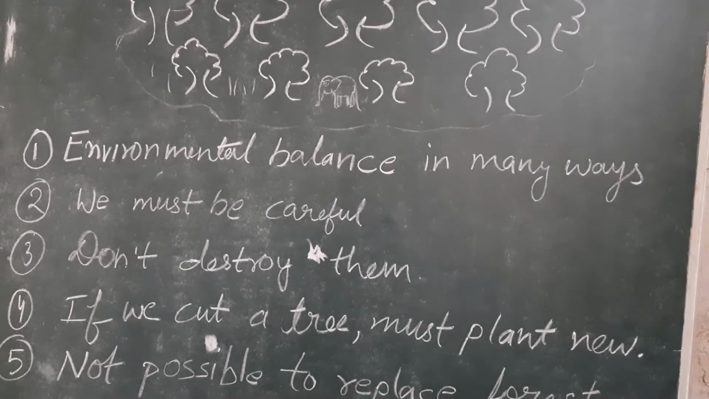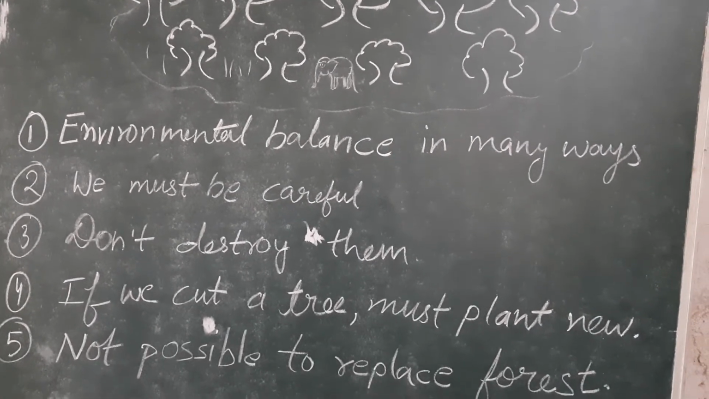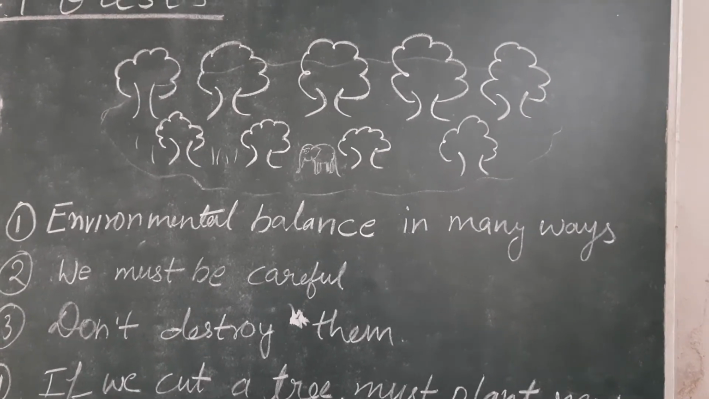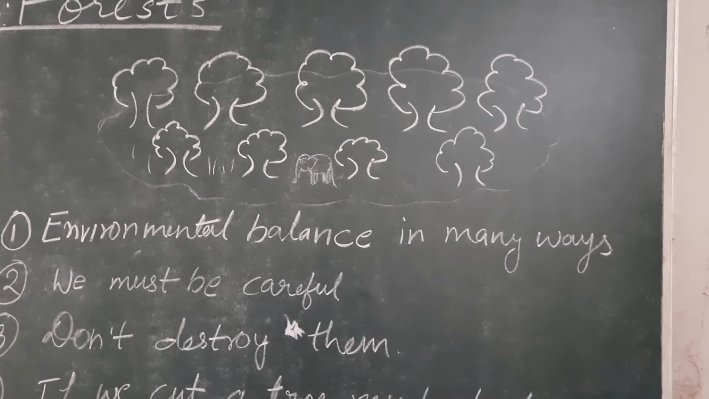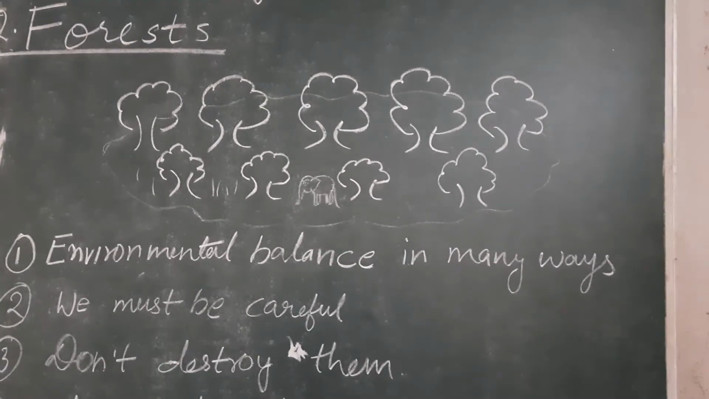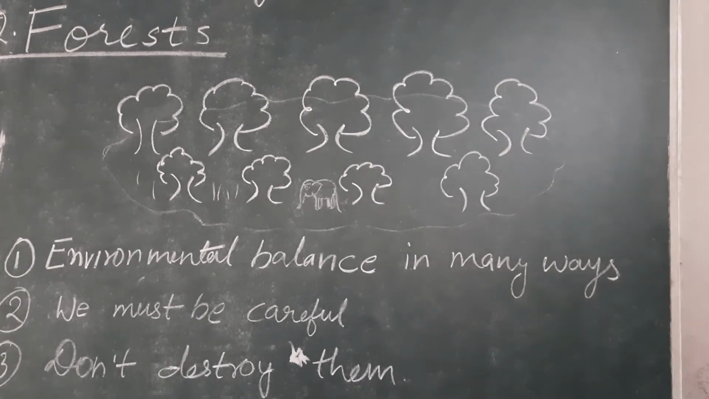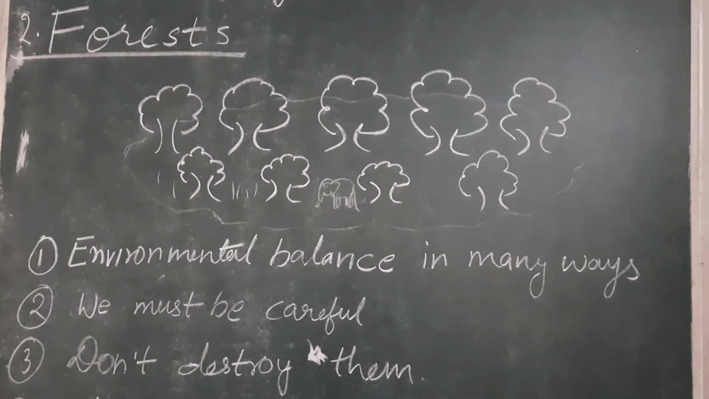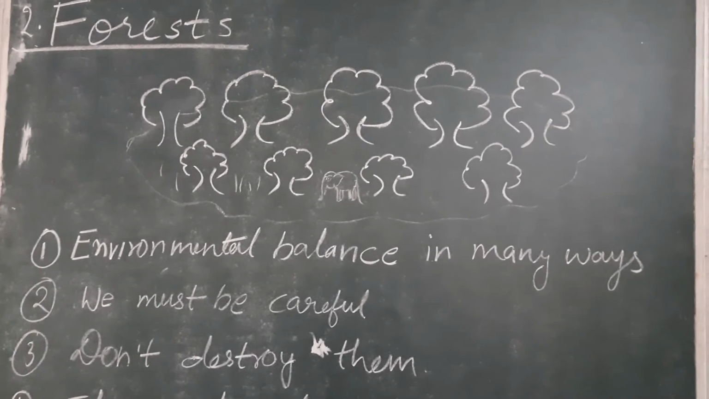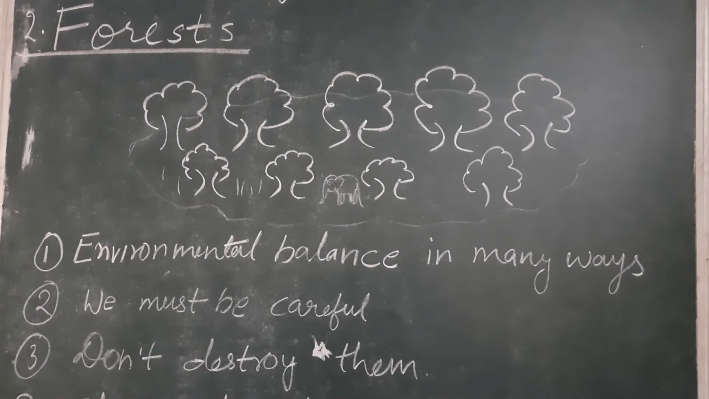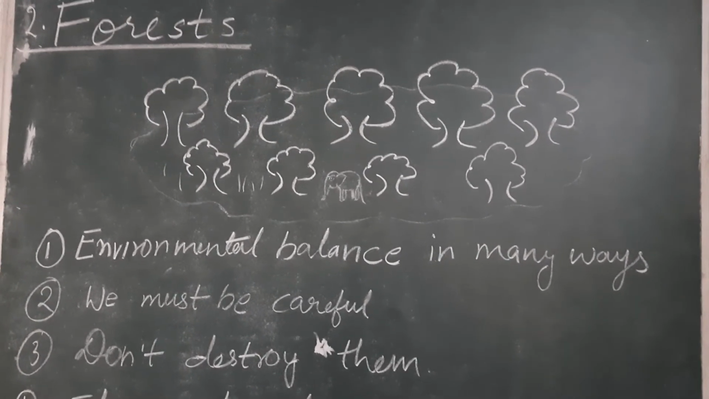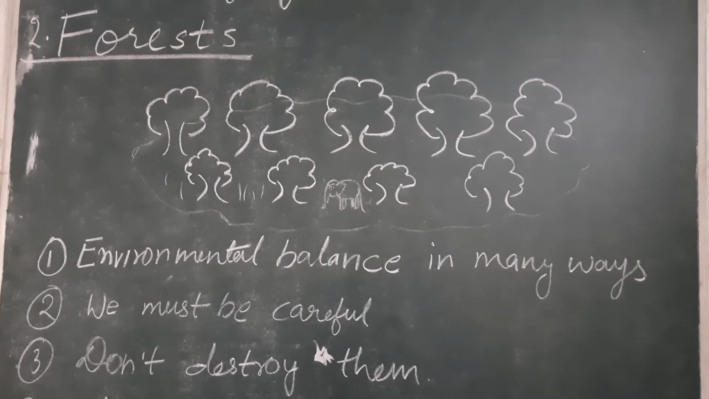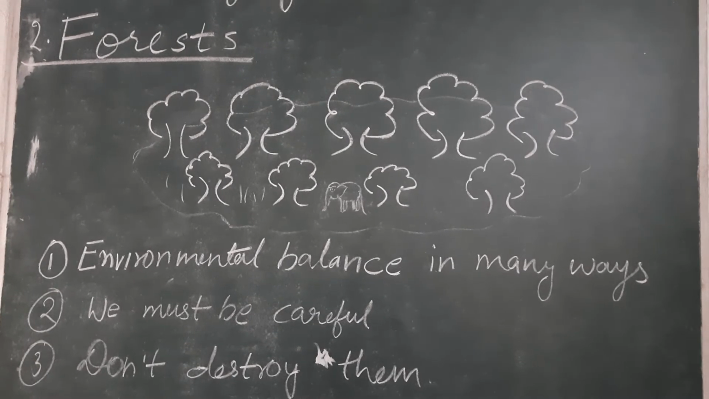Now fifth point I have written, not possible to replace forest. See, as you can see this picture, in this picture I have drawn a forest. It is not possible to replace a forest fully because in forest many trees are there, many animals are there, many small creatures, many big creatures, many species, specialist species, which still scientists are trying to find out new species from the forest. So we can't replace a forest.